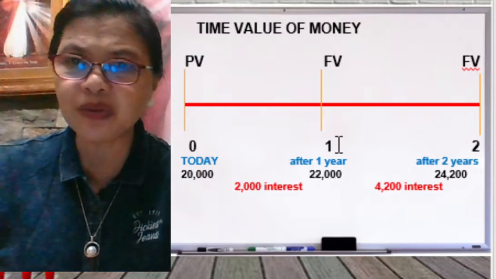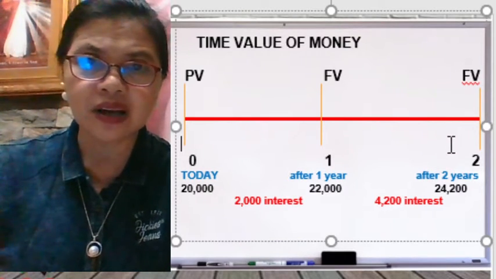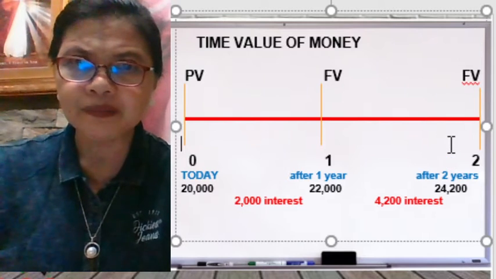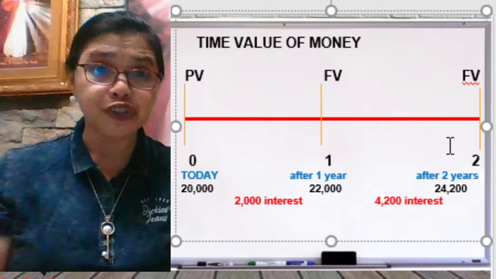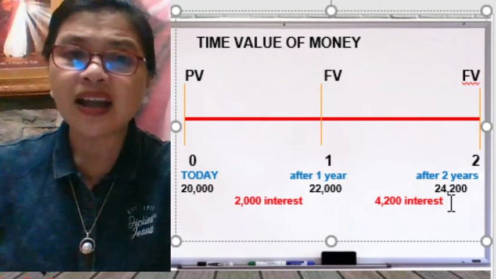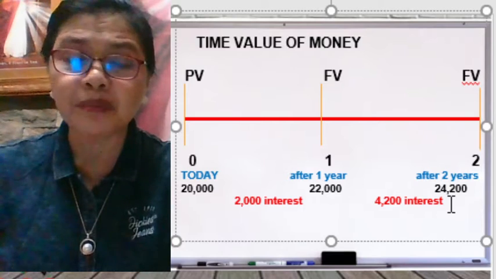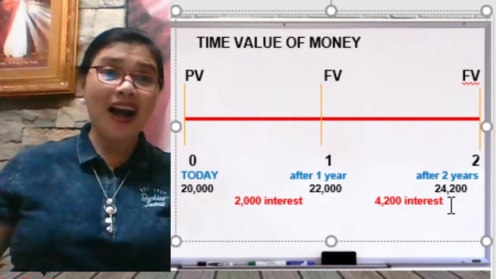Then, from year one to year two, how much was the future value of your 20,000? It's written there. After 2 years, your money becomes 24,200.